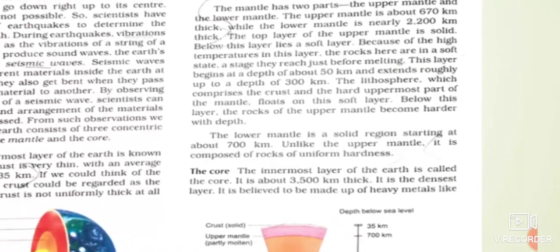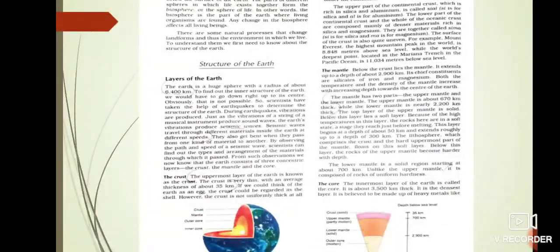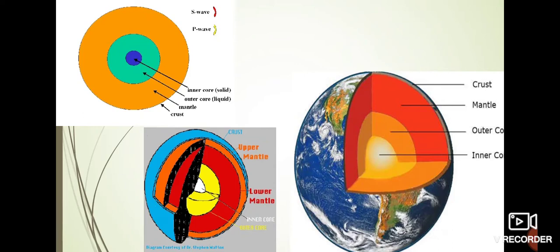Now let us move to the third layer of the earth. Can you guess what it is? It is the core. With the help of this diagram we are going to understand. This is our core. The earth's innermost layer is known as the core. It is also known as barysphere, B-A-R-Y-S-P-H-E-R-E. And this layer has a thickness of about 3,500 kilometers.